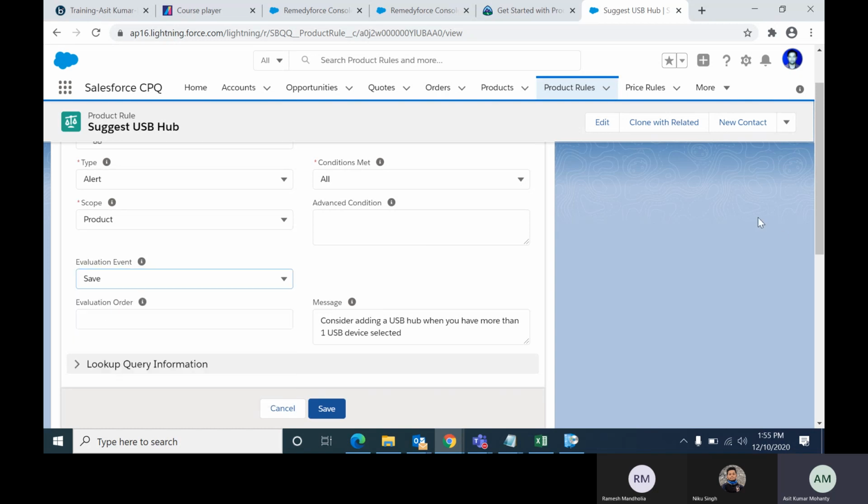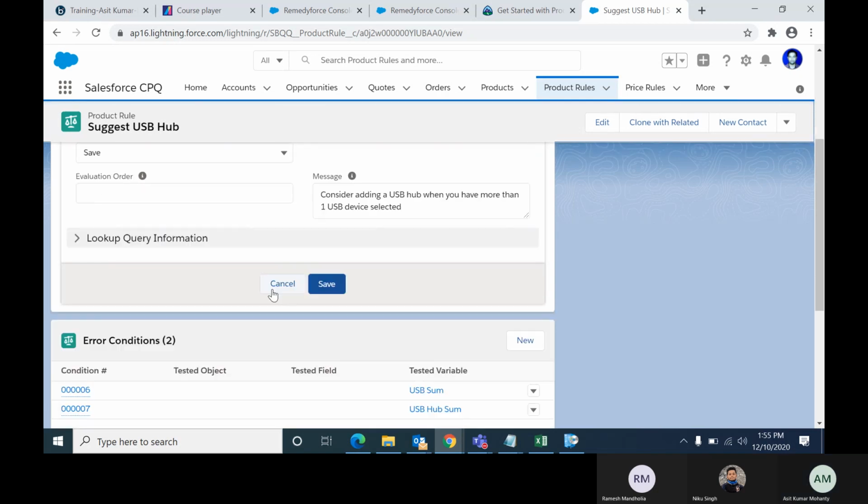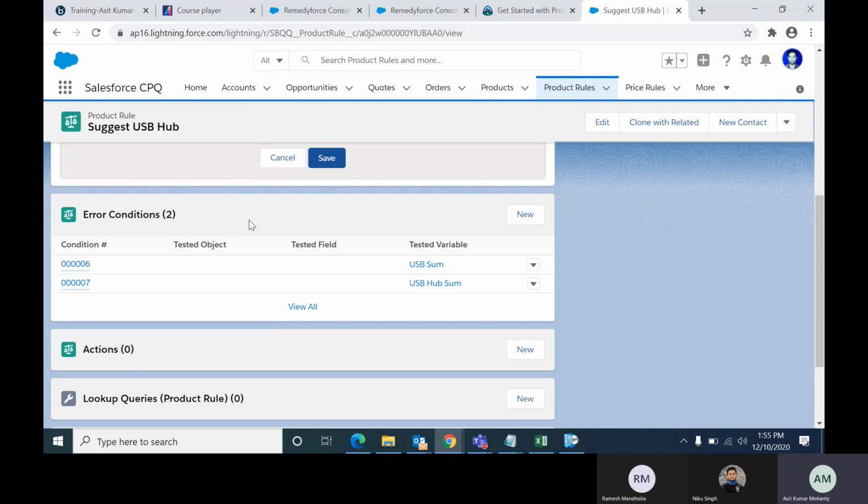So I have selected during save only. You can select always or edit based on the requirement. Okay, so save. Now, error condition. What kind of error condition have I designed here? First let me open this one.